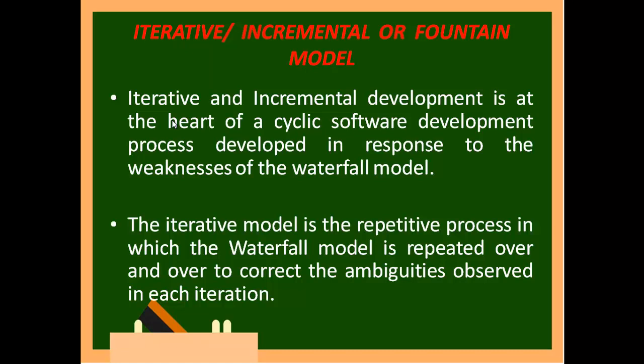So it is like a fountain. You pump the water up and then again it will fall down, then again you pump the water. So some part of the phases you are going to repeat. So that is what this iteration model is, a repetitive process in which the waterfall model is repeated over and over to correct the ambiguities observed in each iteration. So that is called iteration.